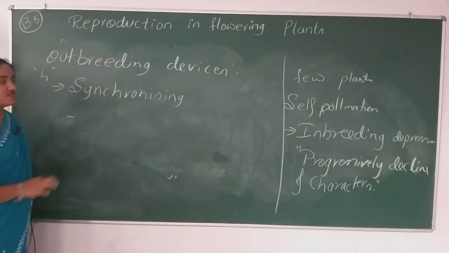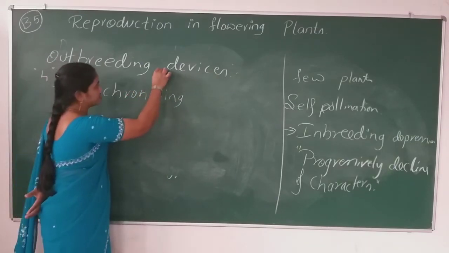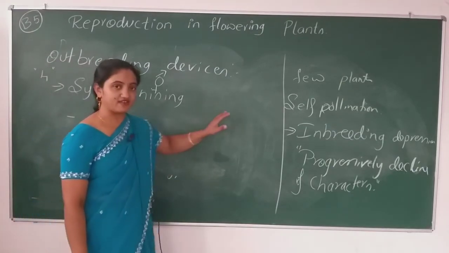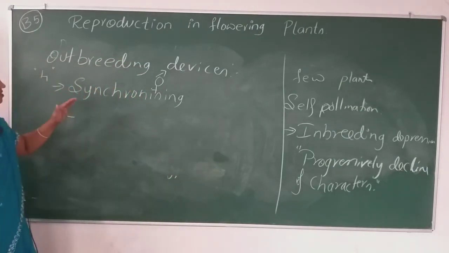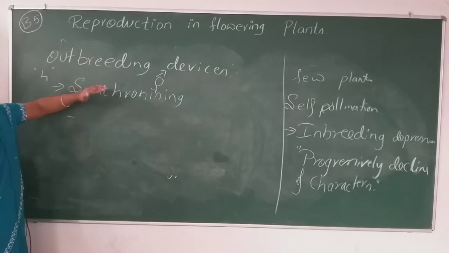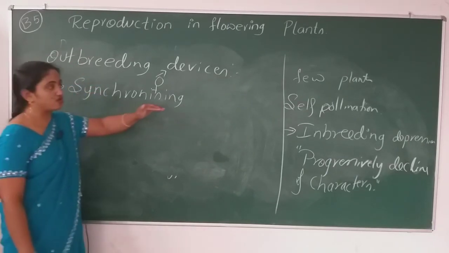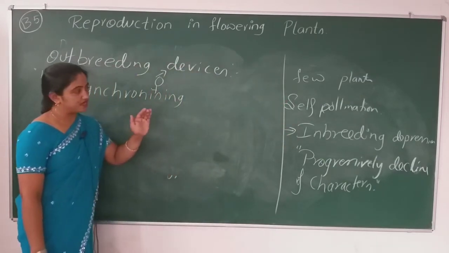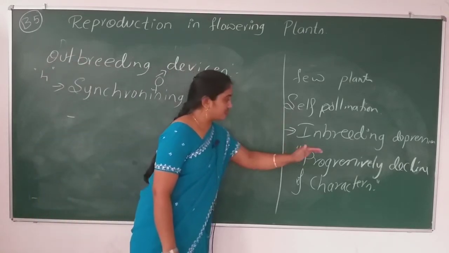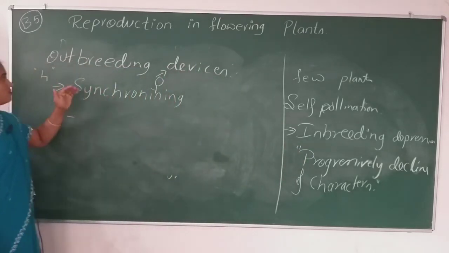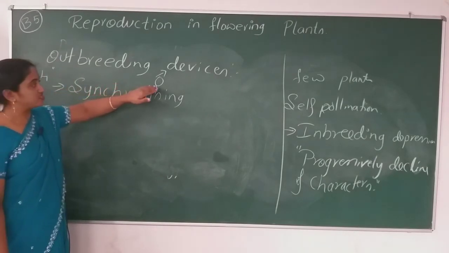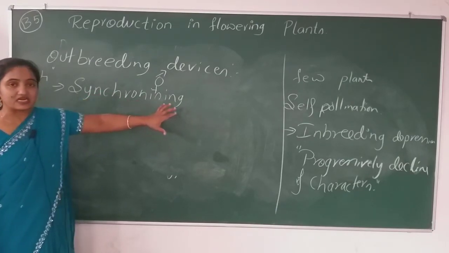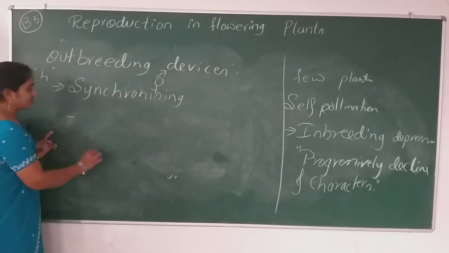Most of the angiosperms are bisexual. As you know, it means in a flower both male and female gametes are produced. So what we are talking about is a natural way of controlling self-pollination. Why? To reduce the inbreeding depression. Inbreeding depression is nothing but progressive decline of characters. How? As I told you, the majority of angiosperms are bisexual. If synchronizing does not occur in a flower, what is that?